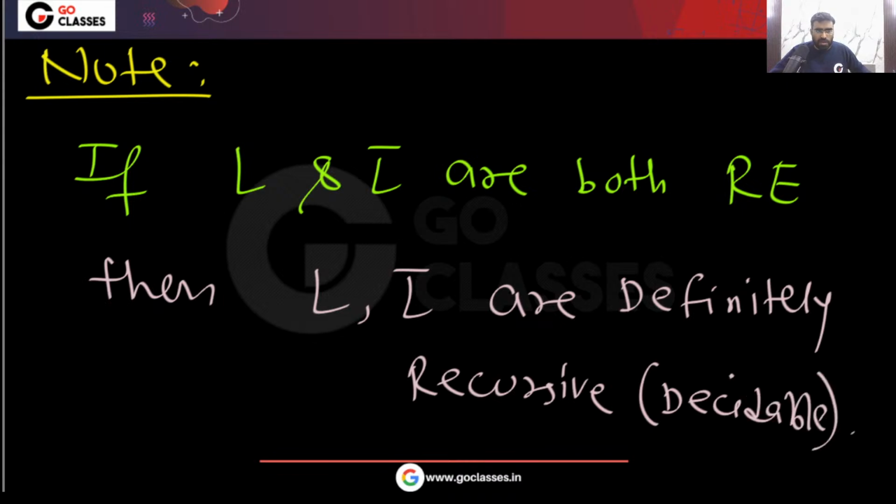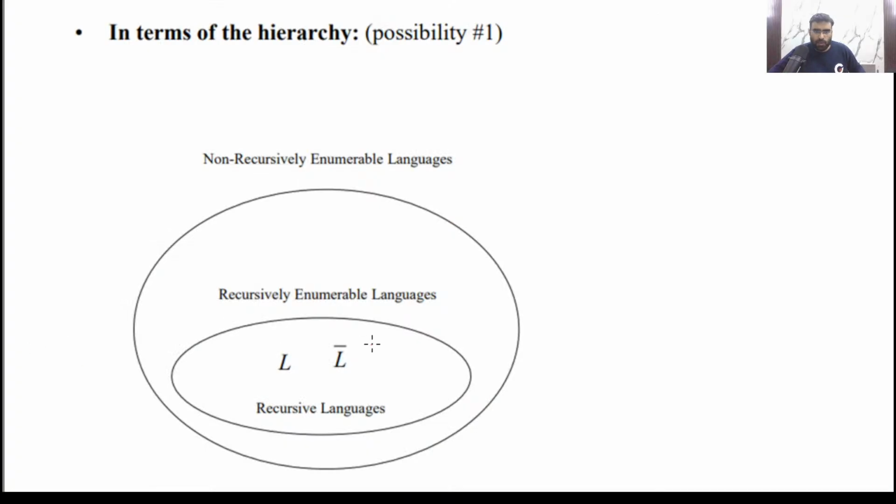Now I'm asking some questions, and you tell me what the answer will be. Consider this: these are the recursive enumerable languages, these are the recursive languages, and here you have the not RE languages. Is this type of situation possible or not? Look at this diagram and tell me. Yes, there is a possibility.